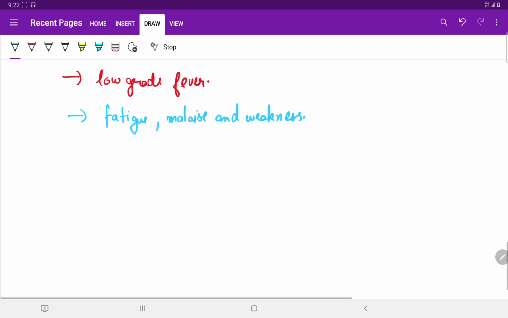The next type of lymphoma occurring in the lymphoid tissues is non-Hodgkin lymphoma, also referred to as NHL.